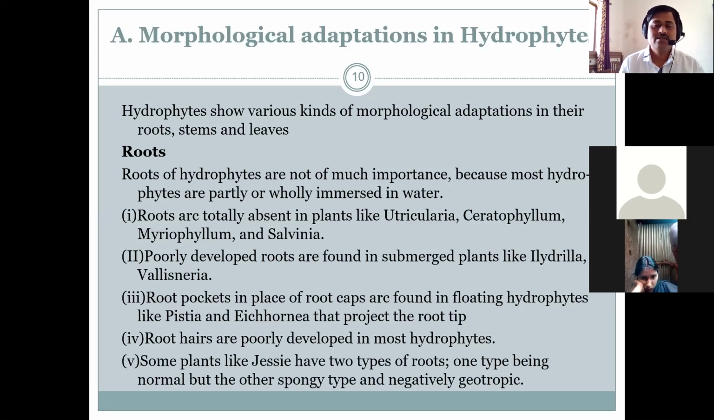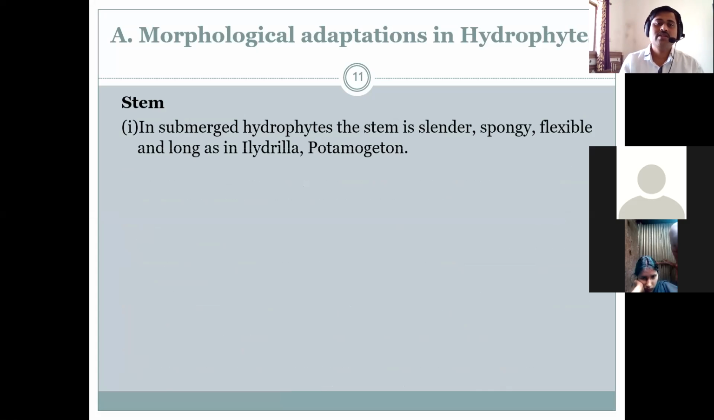Then some plants like Jussiaea have two types of roots. One type is normal, but the other is spongy and negatively geotropic. In this plant, two types of roots are there. One is the normal type of root that is found below. The other is a spongy structure, and these develop above the water. So they are negatively geotropic, and these roots help the plant to float on the surface of the water.